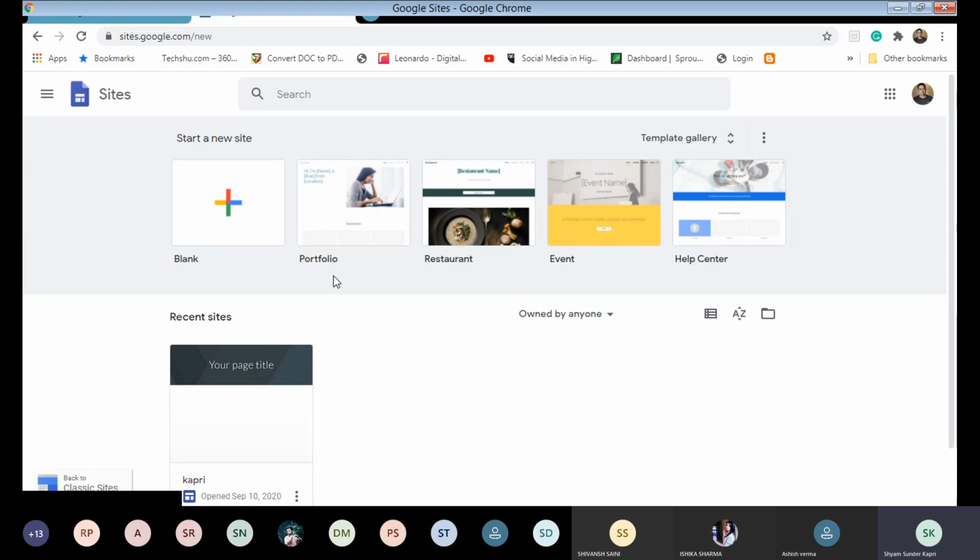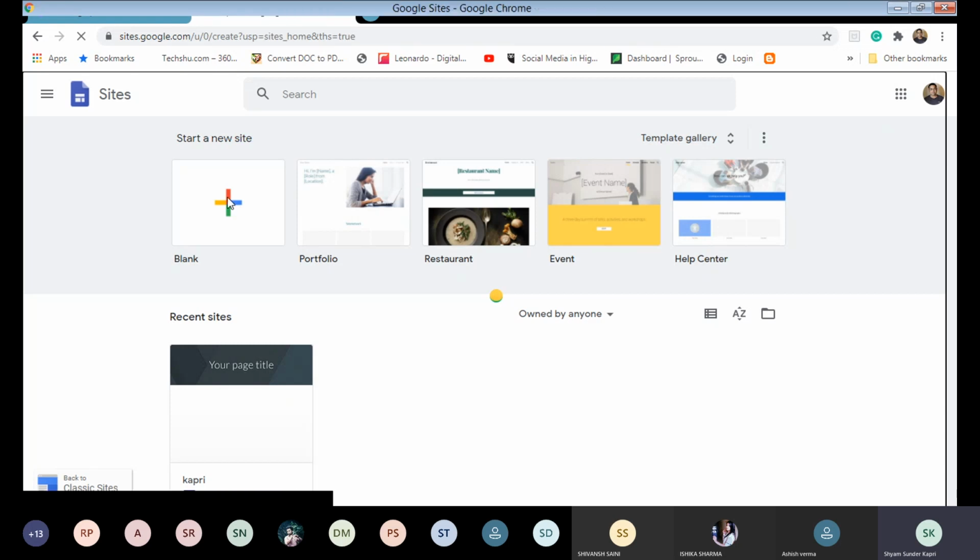So blank, portfolio, as I told, you can create for your own profile, or if you want to create for a restaurant. These are basically themes for different purposes. Themes basically: help center theme, event theme, right? A restaurant theme, and a blank theme can be used. We can start with a blank theme if you want to create from a blank theme, right?